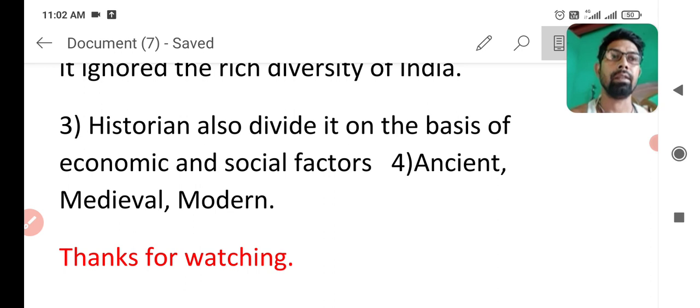You also learned about changes in religious development, and after that you learnt about the division of Indian history by different historians.